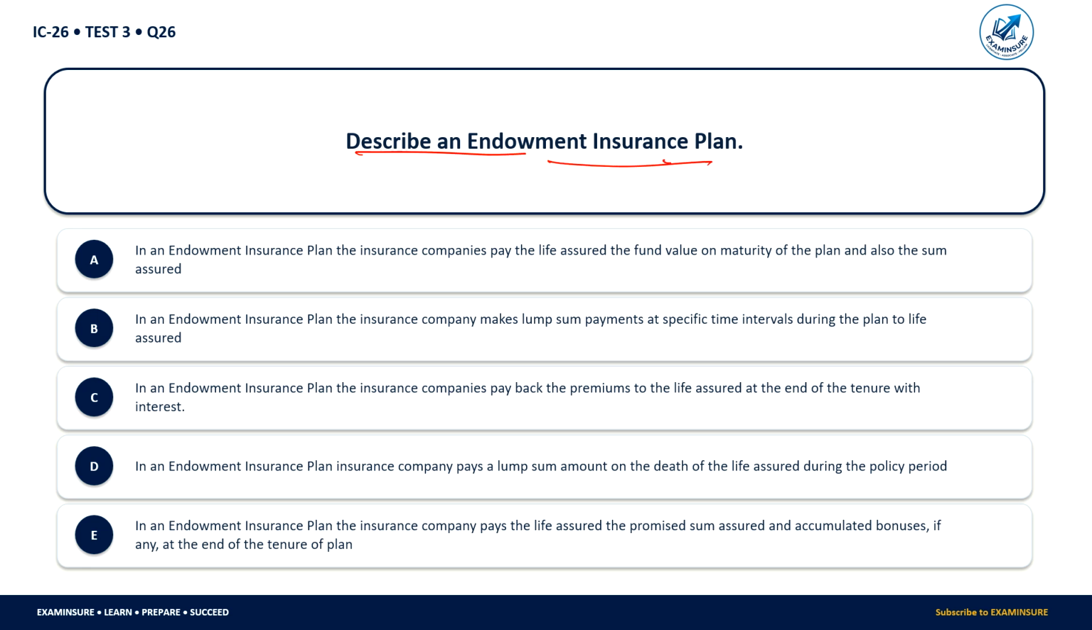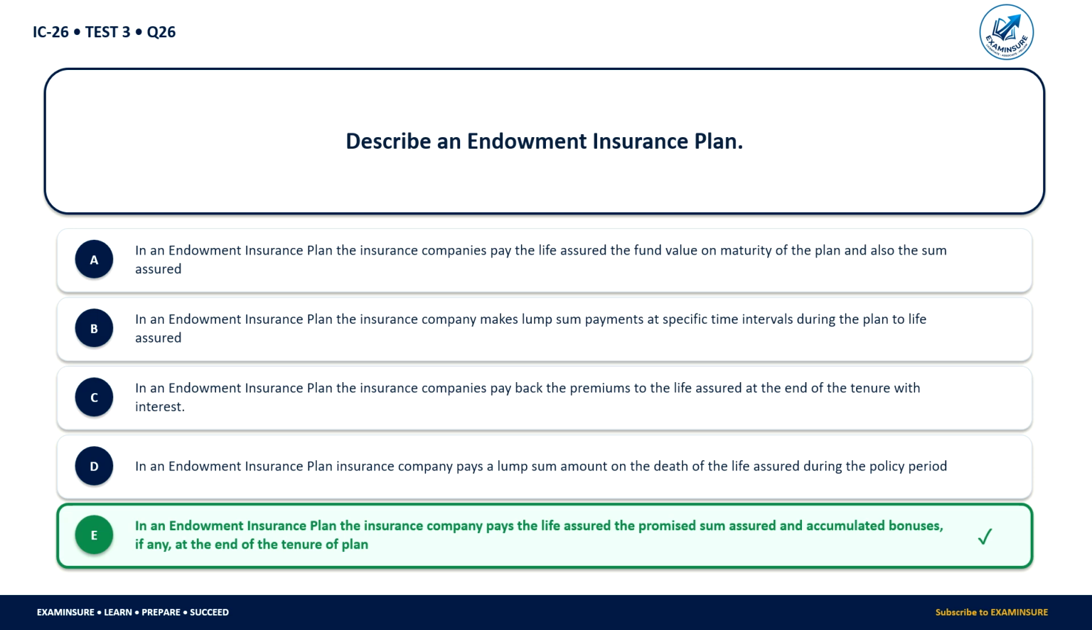Describe an endowment insurance plan. So endowment insurance plan क्या होता है? In an endowment insurance plan, the insurance company pays the life assured the promised sum insured and accumulated bonuses, if any, at the end of the tenure of the plan.